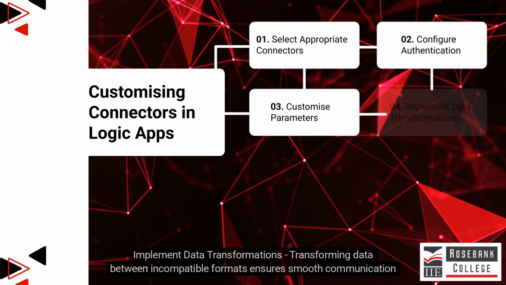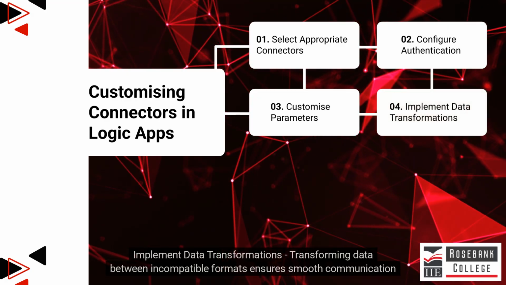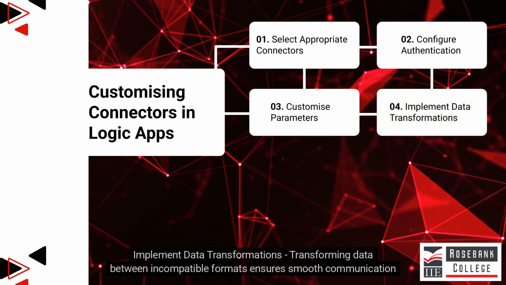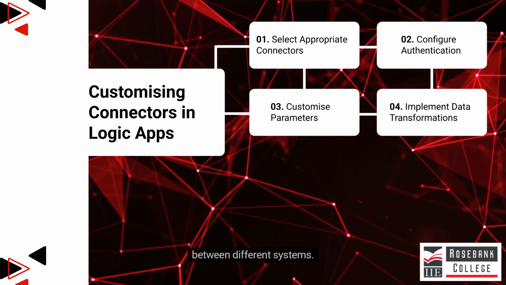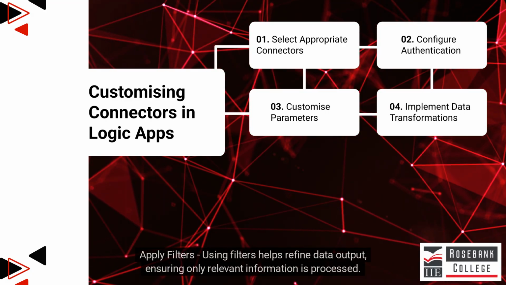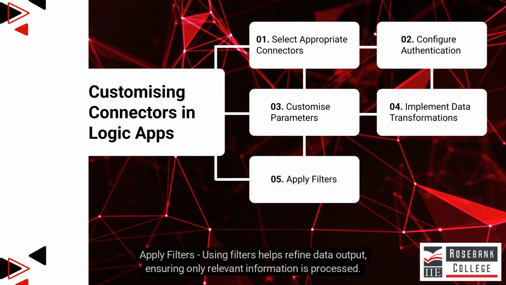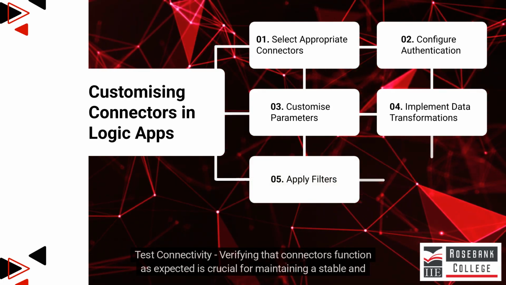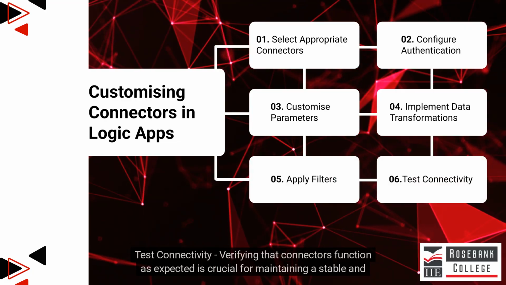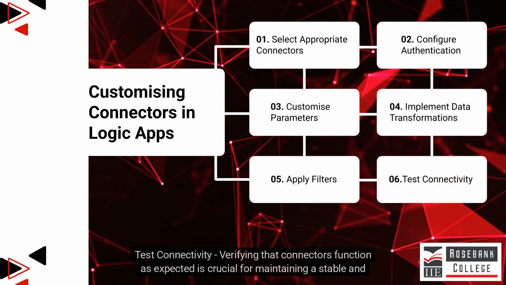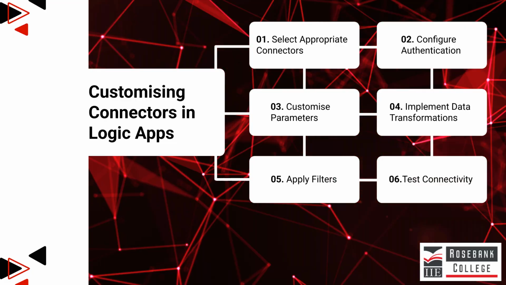Implement data transformations. Transforming data between incompatible formats ensures smooth communication between different systems. Apply filters. Using filters helps refine data output, ensuring only relevant information is processed. Test connectivity. Verifying that connectors function as expected is crucial for maintaining a stable and reliable workflow.